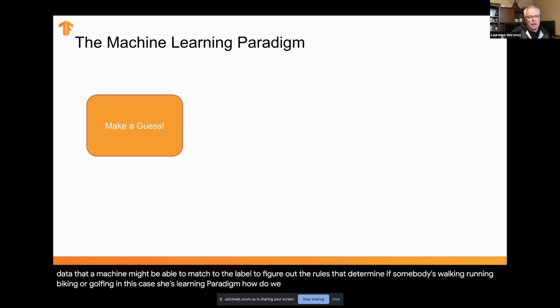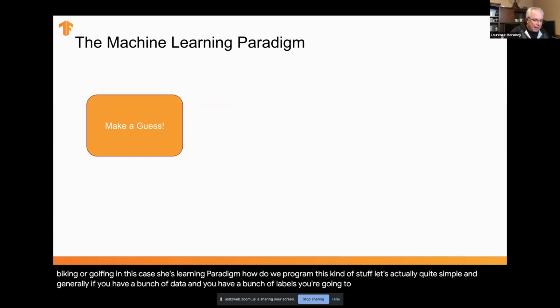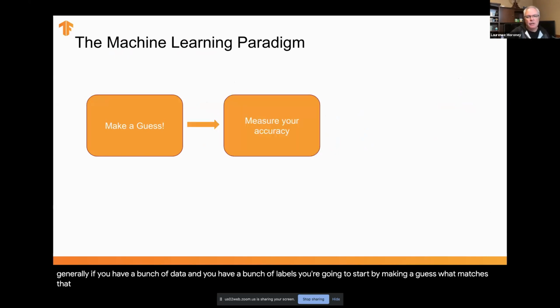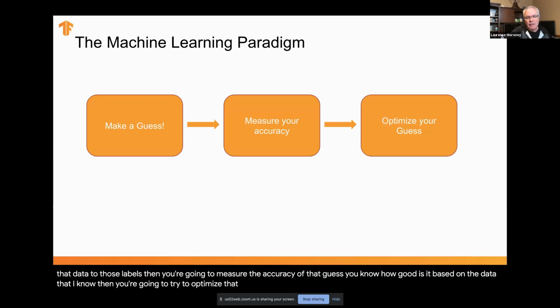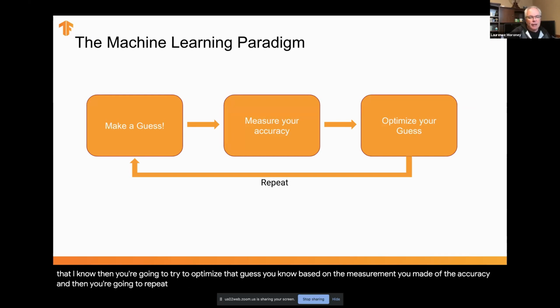How do we program this kind of stuff? Well, it's actually quite simple. Generally, if you have a bunch of data and you have a bunch of labels, you're going to start by making a guess. What matches that data to those labels? Then you're going to measure the accuracy of that guess. How good is it based on the data that I know? Then you're going to try to optimize that guess, based on the measurement you made of the accuracy. And then you're going to repeat. And you're going to keep repeating and repeating. And then over time, your guesses should get more and more accurate.